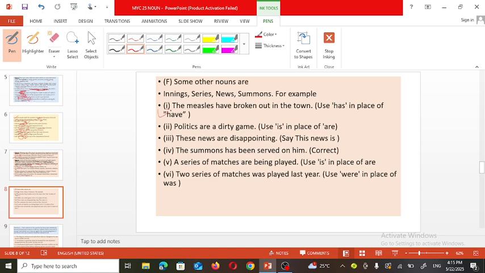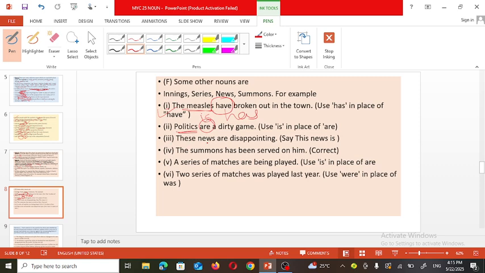In the first example, the measles have broken out in the town. Here it indicates a disease, so instead of have, has must be there. Then, politics are a dirty game. For it's a subject, so instead of are, is must be there.